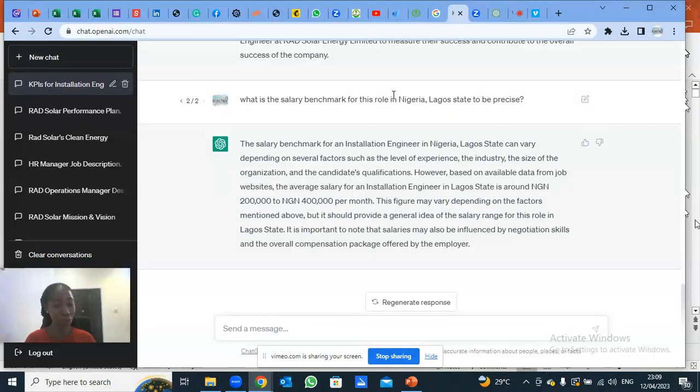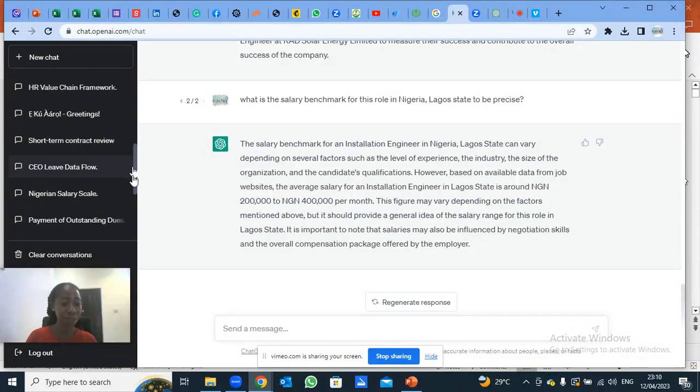If not, you know that the people that built this, that developed this chatbot, are not here in Nigeria. And whatever information is on it by default will be there. But when you tell GPT where you are and what you are requesting based on the location, you'll be able to get a very good response, a better answer. So you can see.